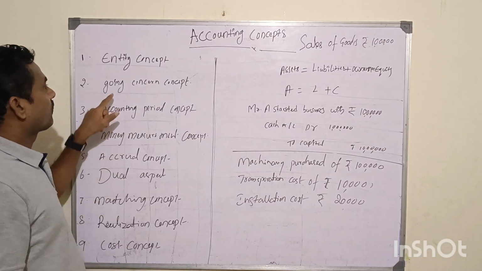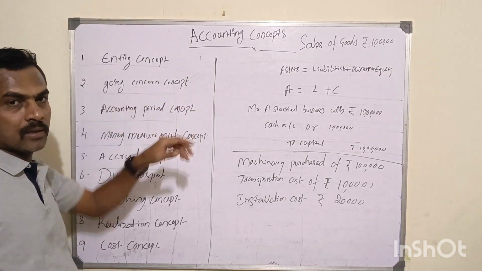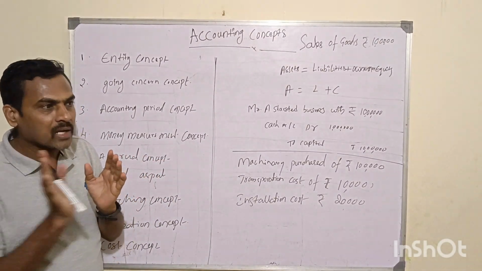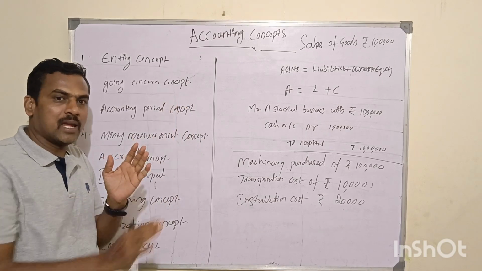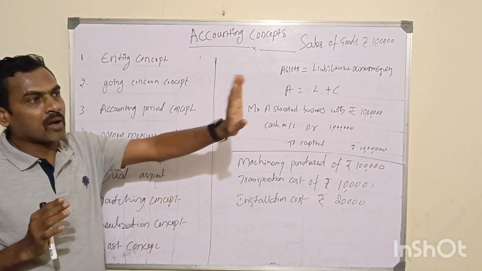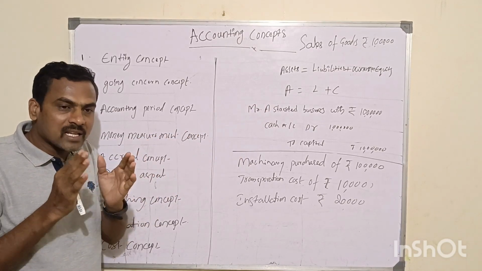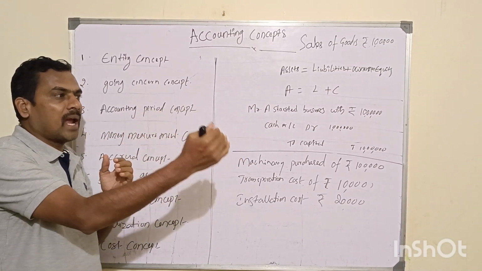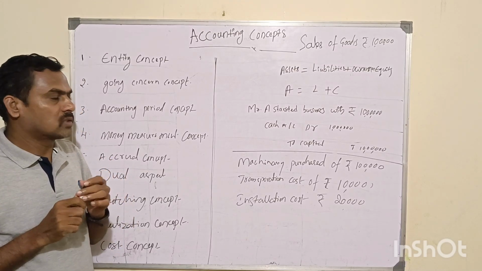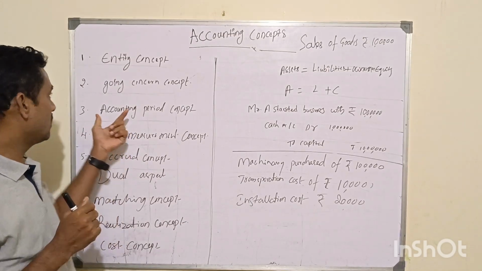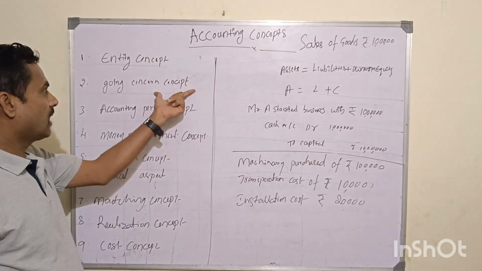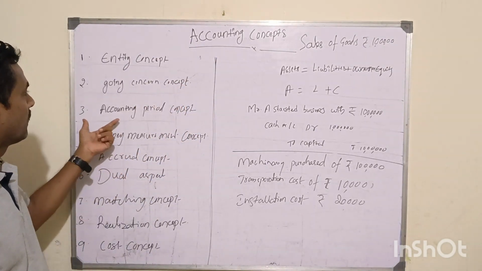The second one is the going concern concept. A going concern assumes that the business will continue for a longer period of time. That means the business will carry on over a period of time. It is just an assumption. It will not end in a certain period of time unless there is objective evidence to the accountant. That is called the going concern concept. It will continue for a longer period of time, right?